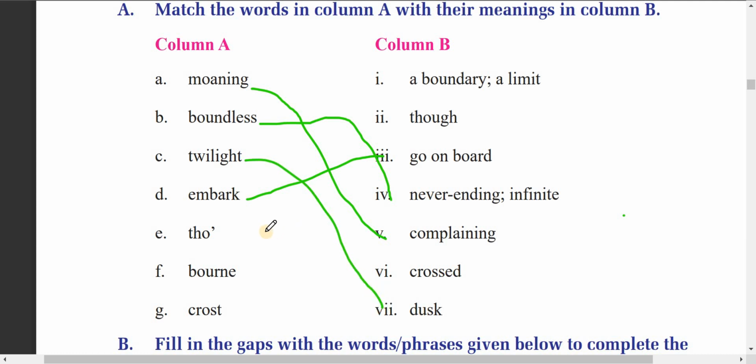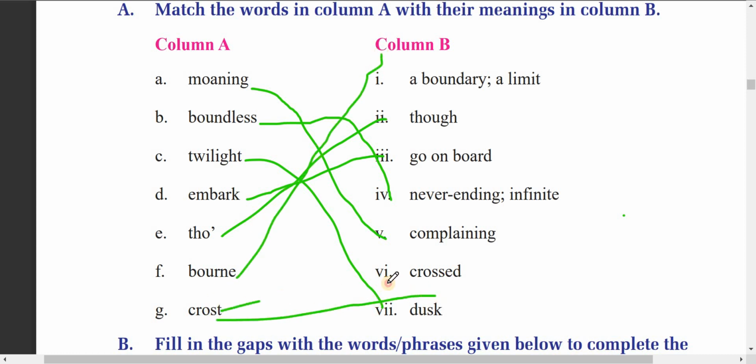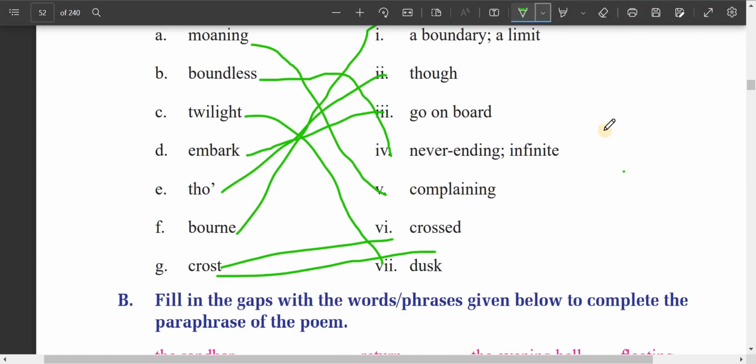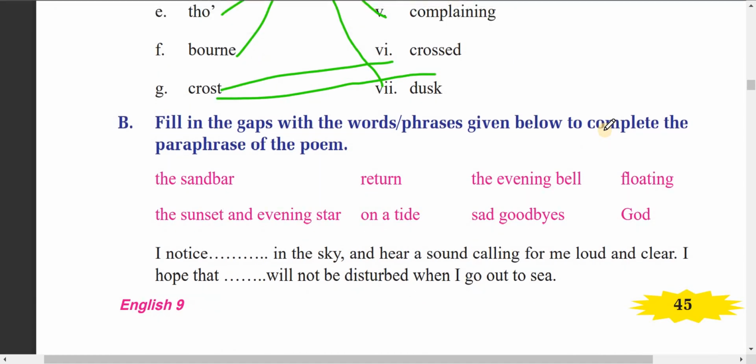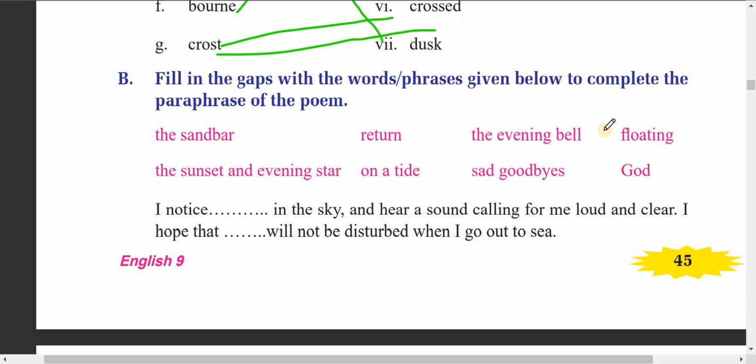Let me match with the lines. Though means although. Bond means boundary, and crossed means crossed. These are the matchings. Now we will fill gaps with the correct words from here, and then we will find the analysis of the poem. We will interpret the poem, and we can understand its meaning, theme and message.